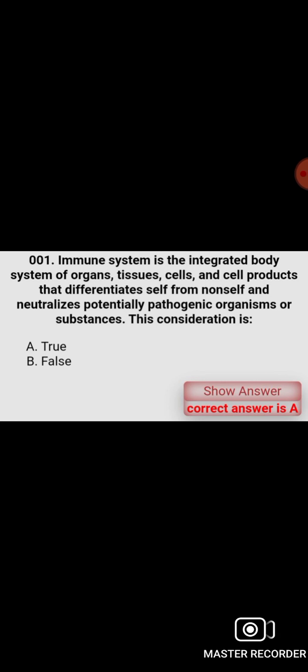Immune system is the integrated body system of organs, tissues, cells, and cell products that differentiates self from non-self and neutralizes potentially pathogenic organisms or substances. This consideration is true.